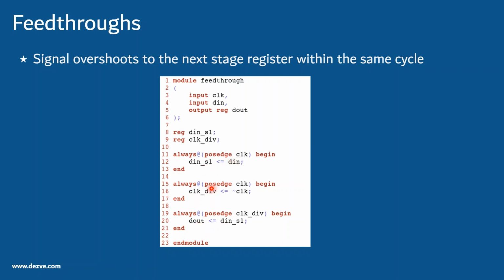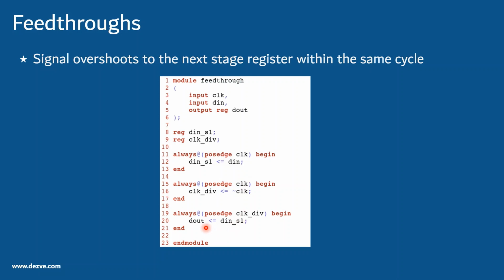But if you assume the other scenario, where this block gets updated first followed by this, then when this edge occurs, D in S1 is still not updated and will receive the previous value which was D in, and then when this gets updated, this will update the D in S1. So we see a two cycle behavior, like a cycle delay.